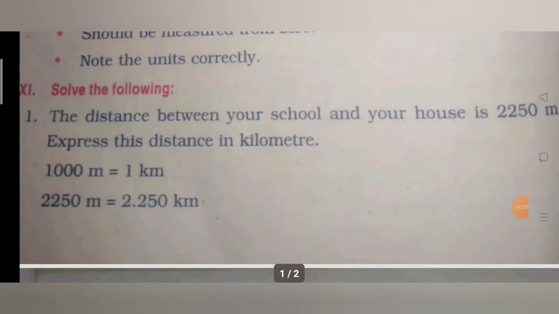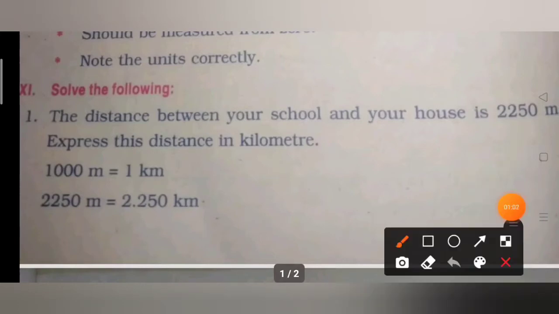Now once again, a problem. Solve the following. The distance between your school and your house is 2250 meters. Express this distance in kilometers. We know that 1000 meter is equal to 1 kilometer. So when you divide this 2250 meter by 1000, what answer will you get? Yes, 2.250 kilometers. You can also write 2 kilometers and 250 meters. Is it clear, children?